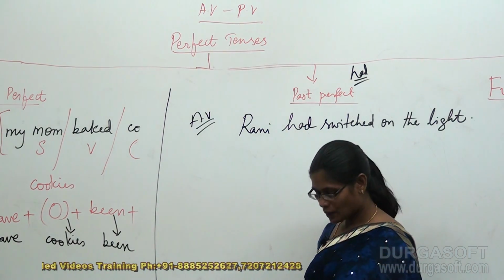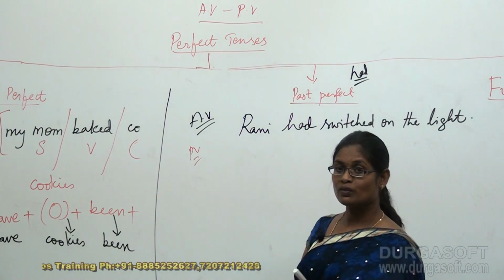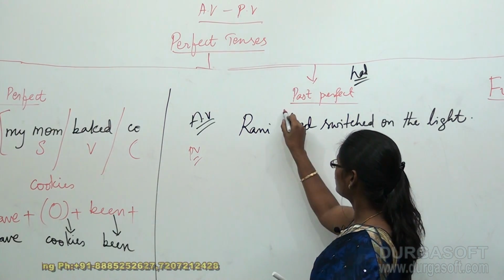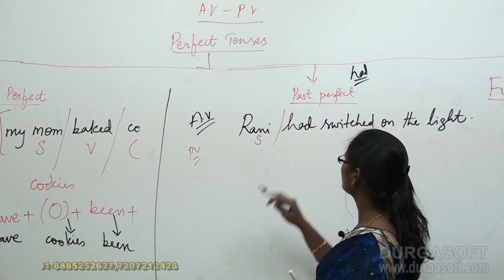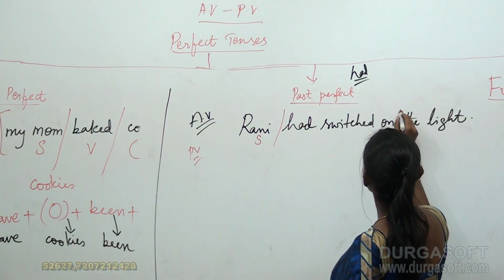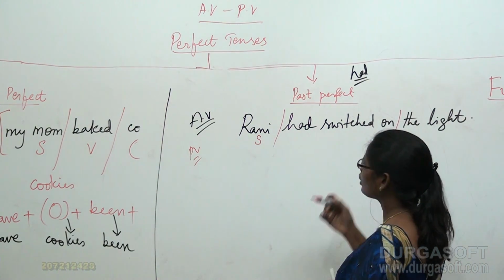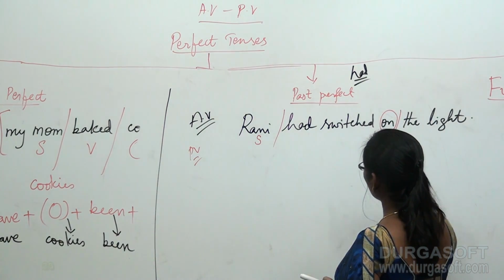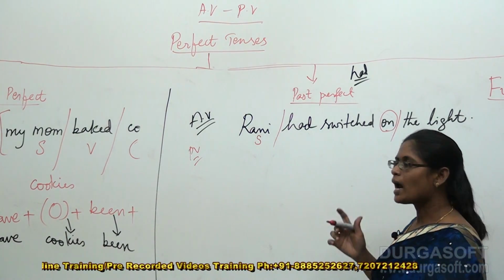Based on this sentence, I would like to convert the given sentence into passive voice. Before converting this into passive voice, again I am following my own previous rule, splitting the sentence according to the structure. Rani is subject, had switched on. Okay, switched on. Because there is on, we cannot say that this is a new word that got added here.